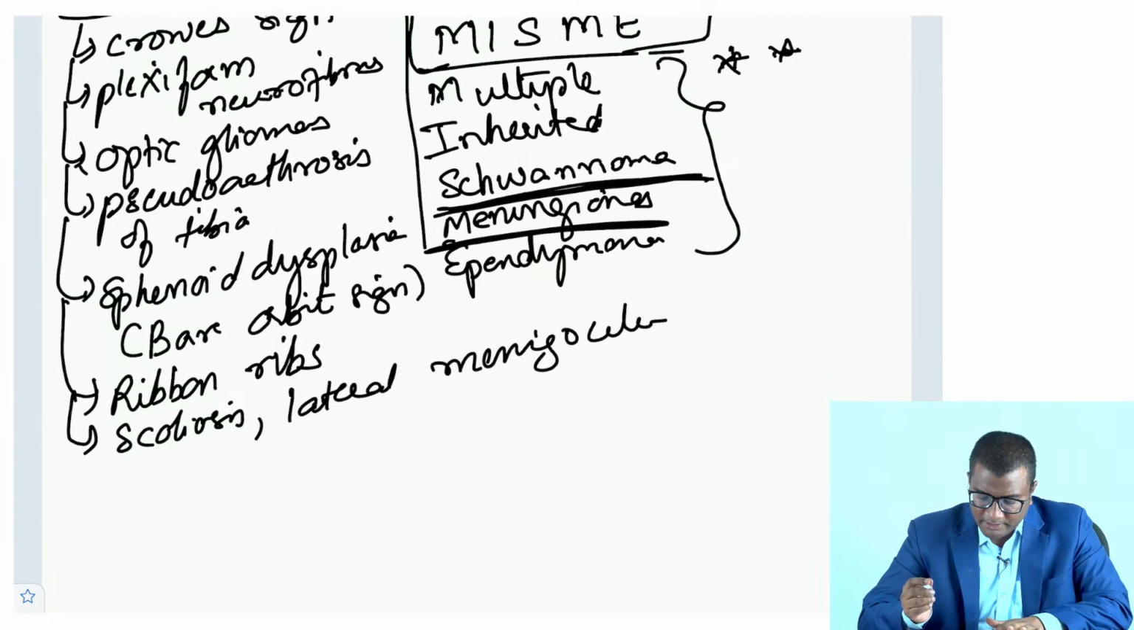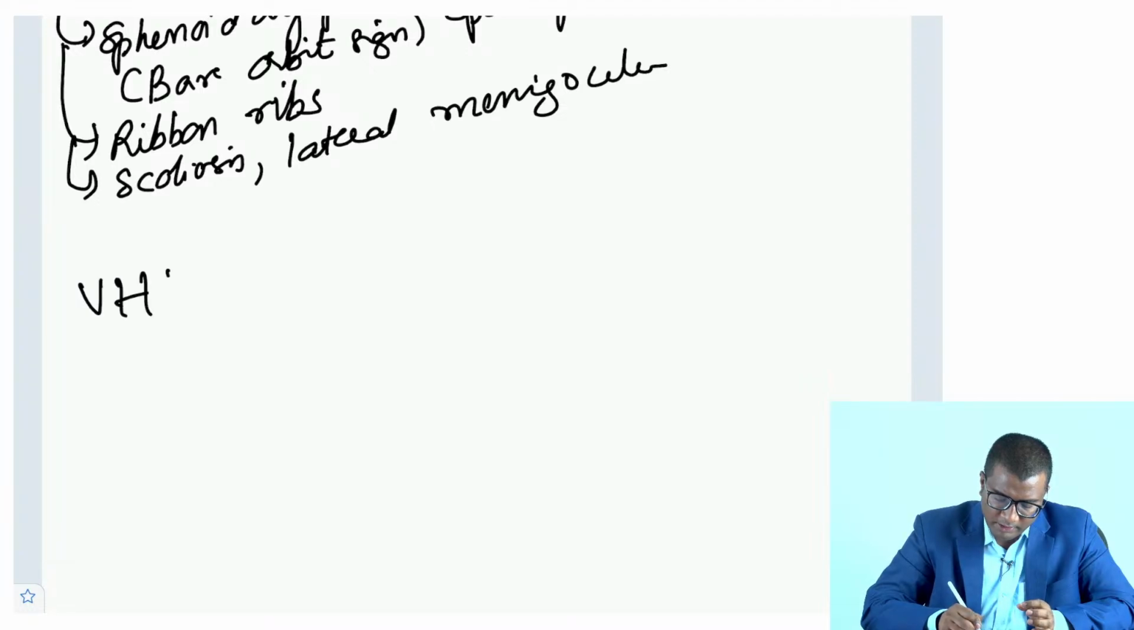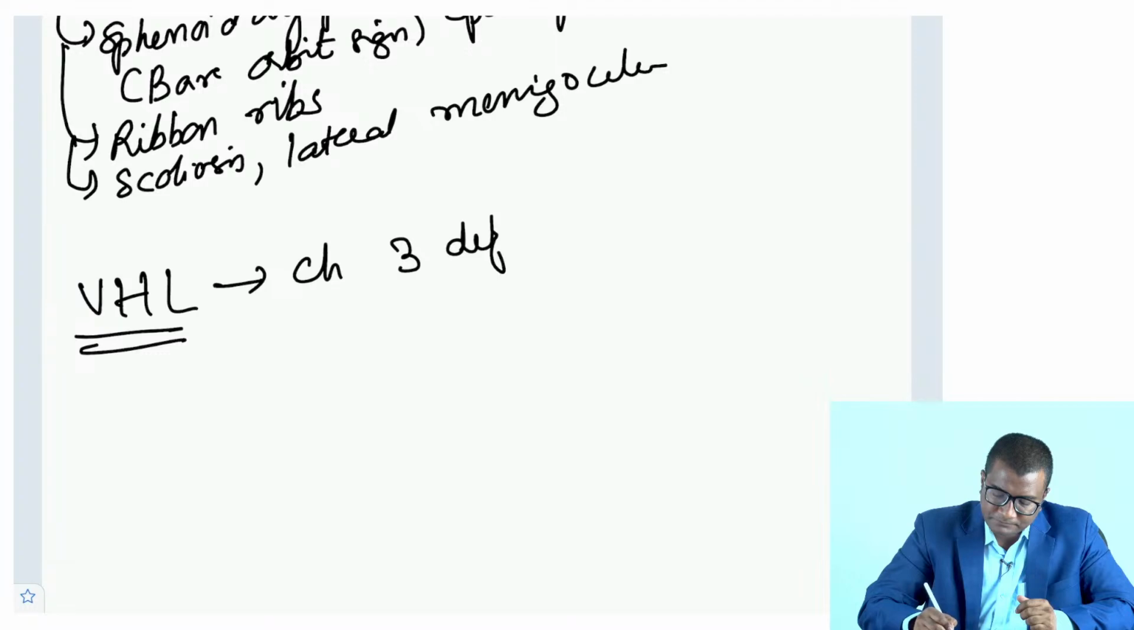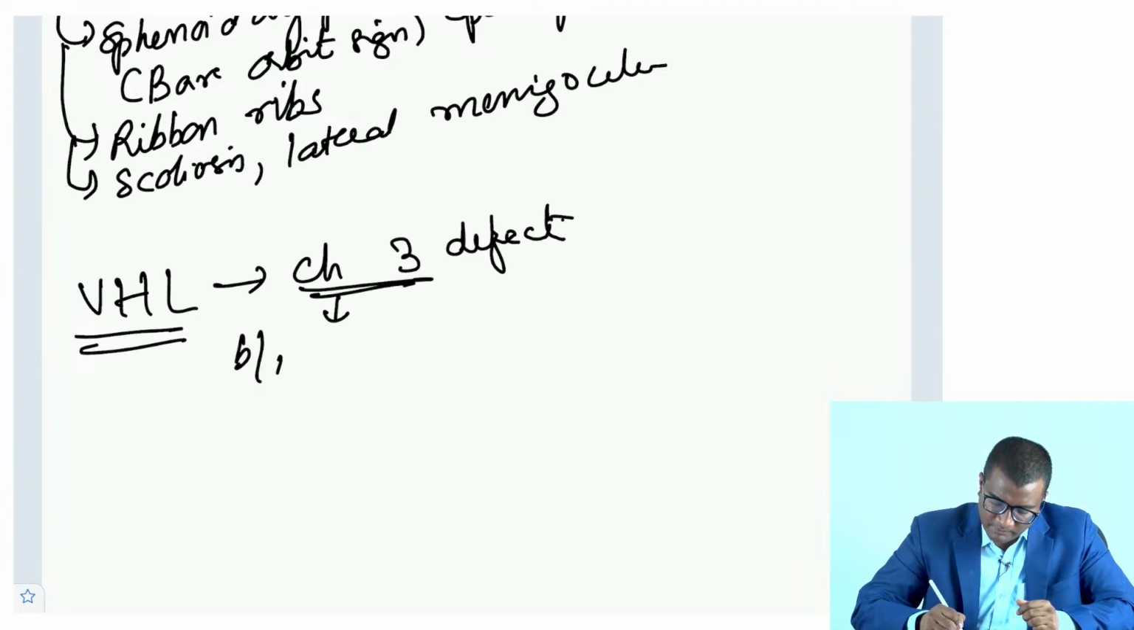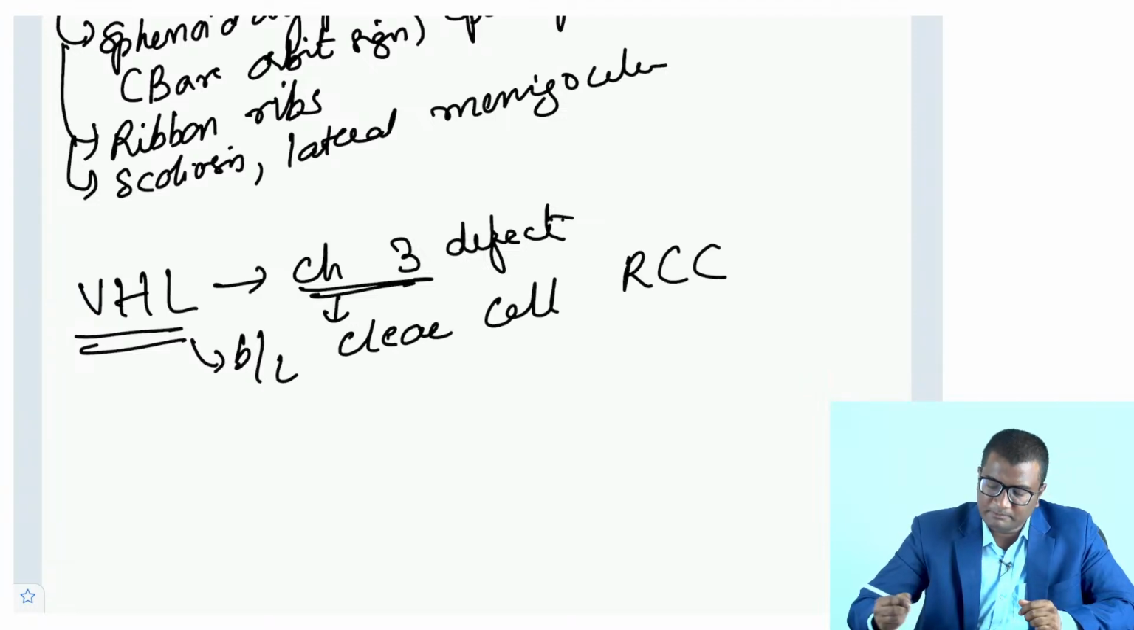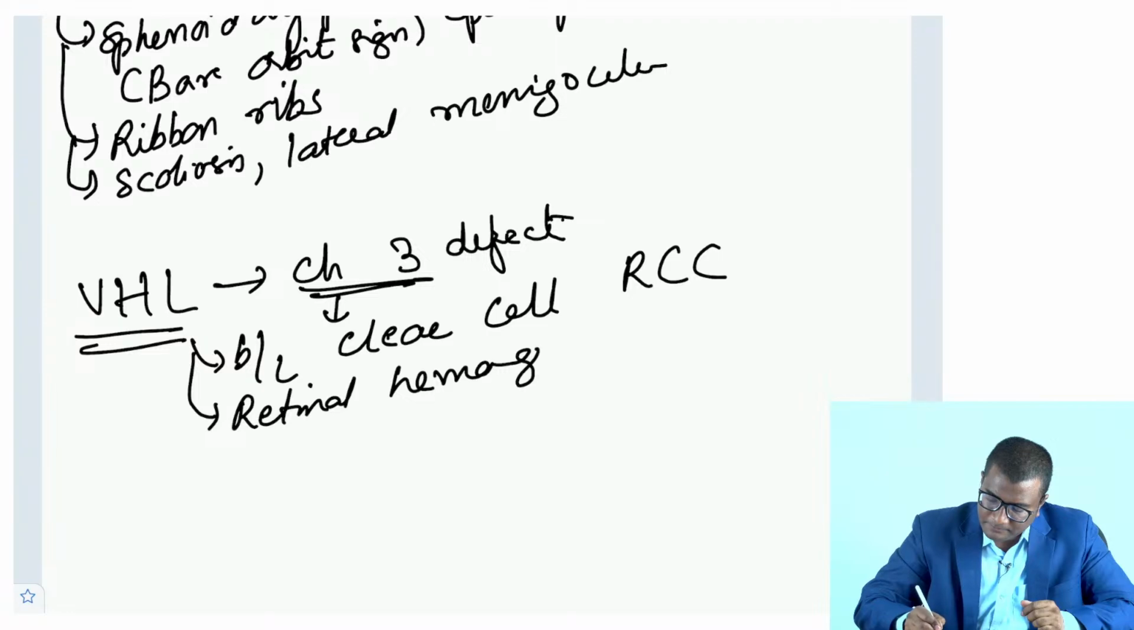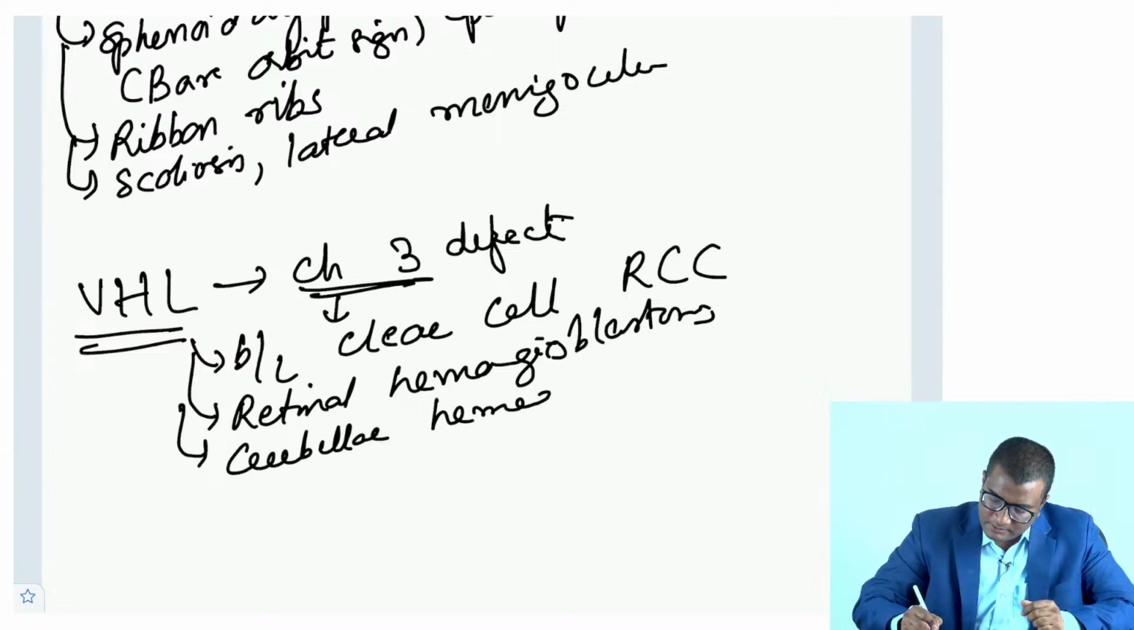What about von Hippel-Lindau syndrome? Lastly, von Hippel-Lindau syndrome. Remember 3 letters, so chromosome 3 defect. Chromosome 3 is also associated with clear cell RCC. So bilateral clear cell RCCs you will have. You also have retinal hemangioblastomas and cerebellar hemangioblastomas. So let us do this like this.